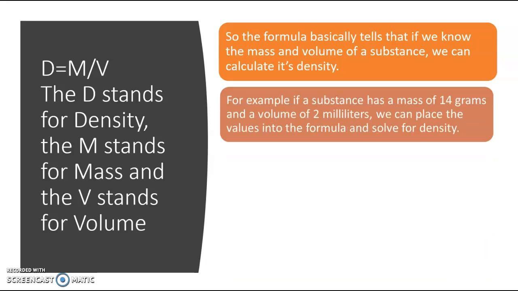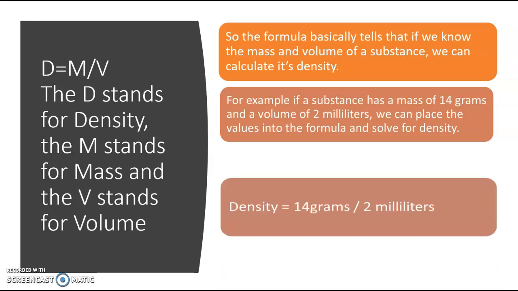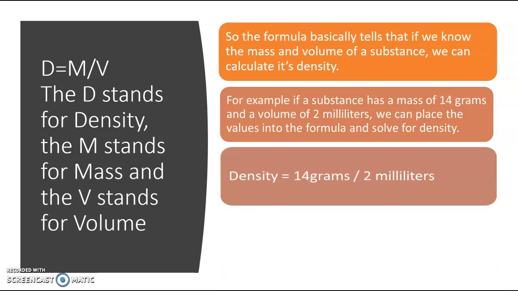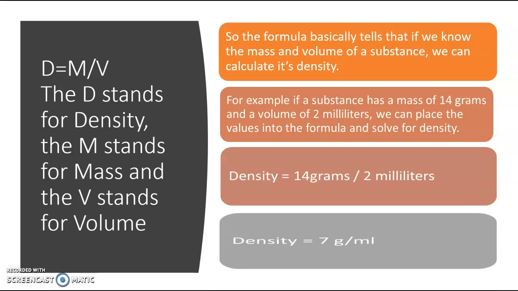For example, if a substance has a mass of 14 grams and a volume of 2 milliliters, we can place the values into the formula and solve for density. Here, density would equal 14 grams divided by 2 milliliters. Therefore, my density would end up equaling 7 grams per milliliter.